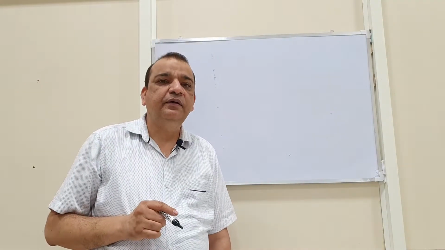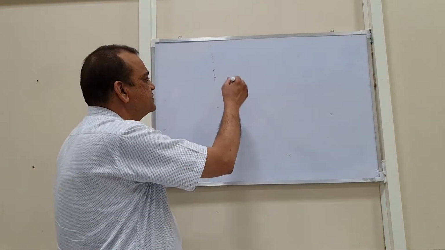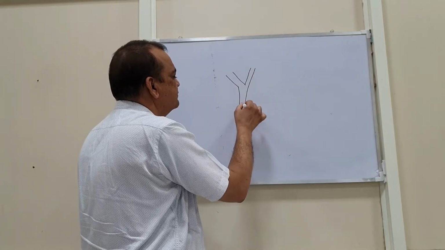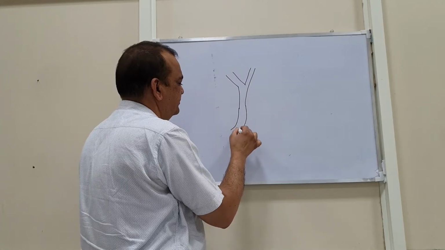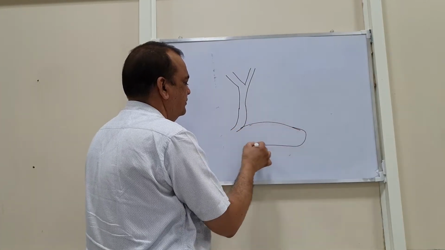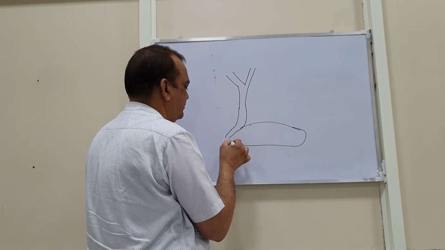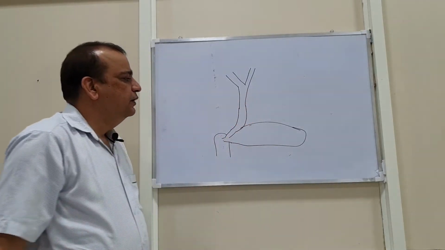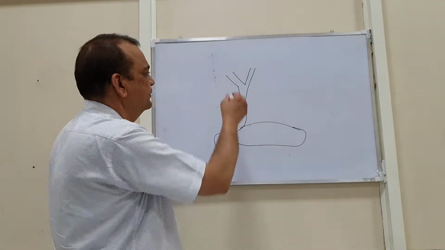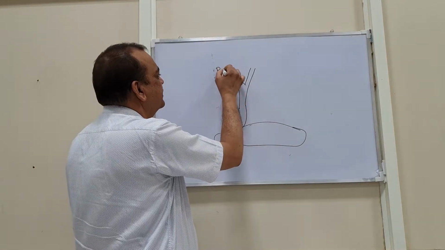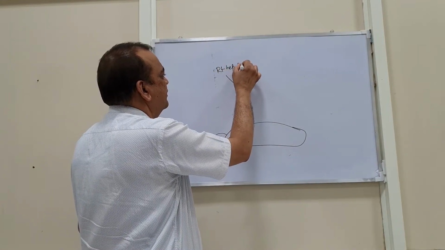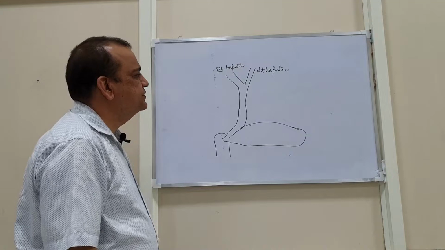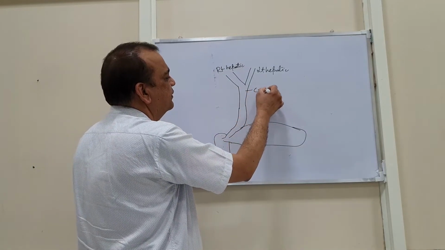The post-hepatic jaundice is caused by obstruction in the passage of the bile. If we see the entire biliary tree, the right hepatic duct and left hepatic duct unite to form the common hepatic duct.